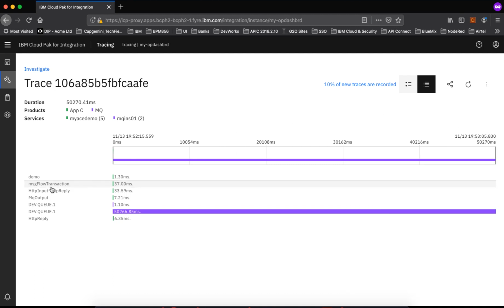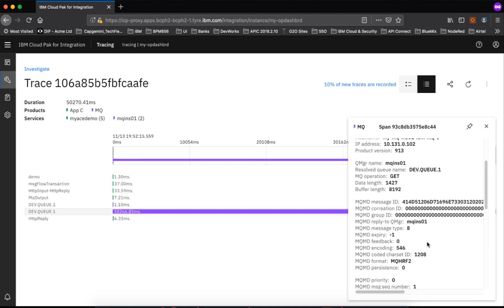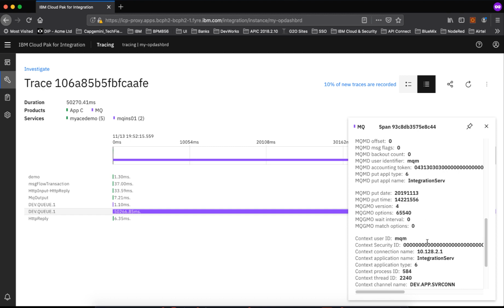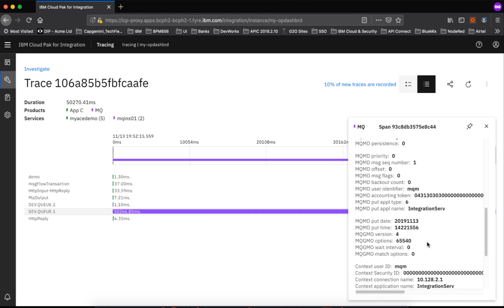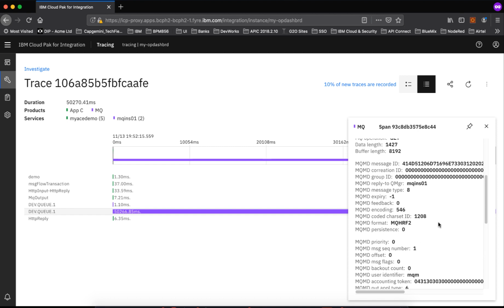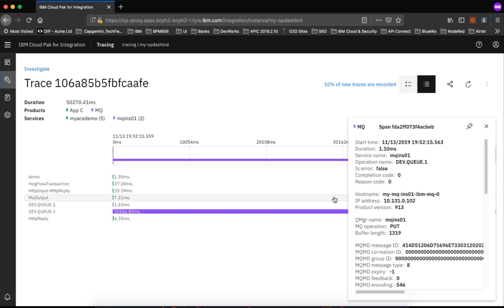Maybe in future videos I'll be able to explain in detail, but the way you populate the operation dashboard is by following the steps that I've been following. You get to see the components that are touched upon. Queue name, this is the queue where we are putting and getting.